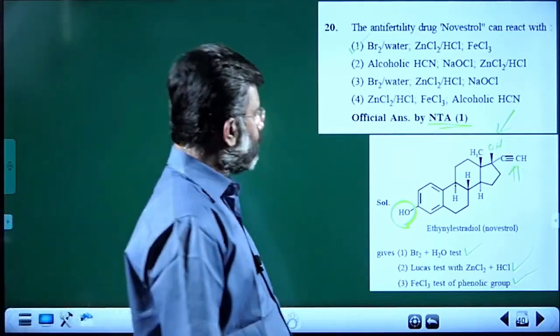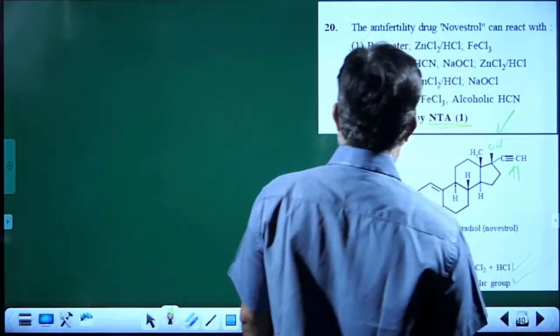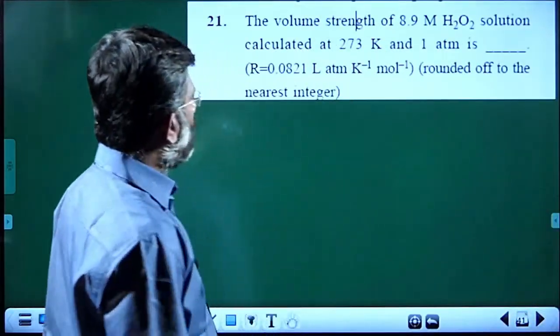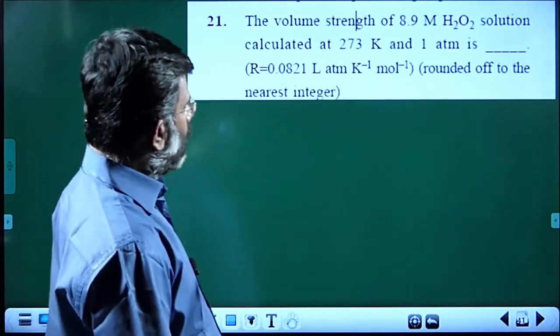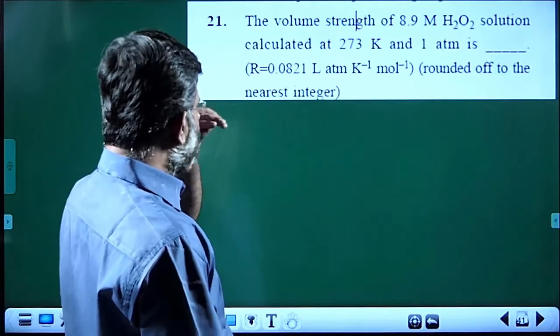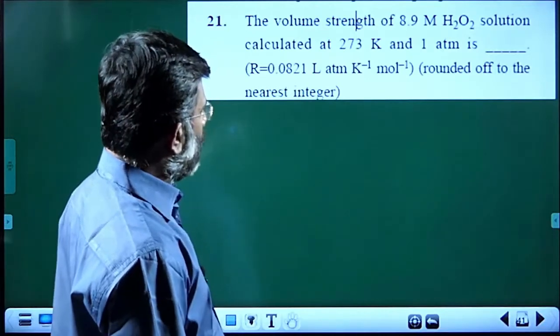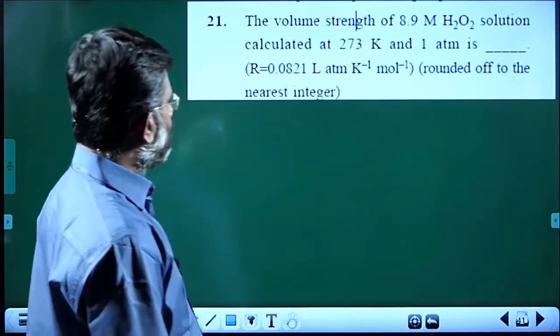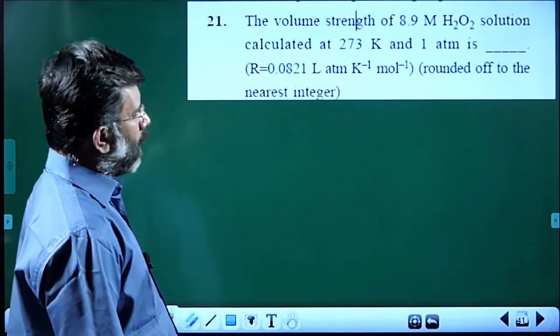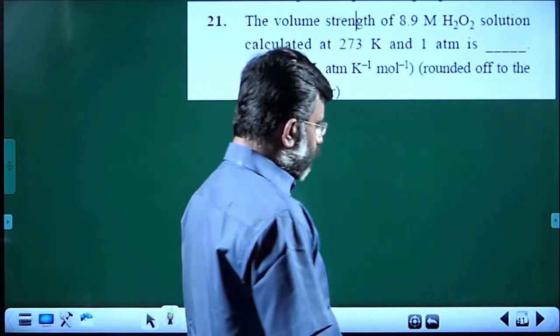Next question. The volume strength of 8.9 molar H2O2 solution calculated at 273 Kelvin and 1 atm is... This is a numerical question: the volume strength of 8.9 molar H2O2 solution.